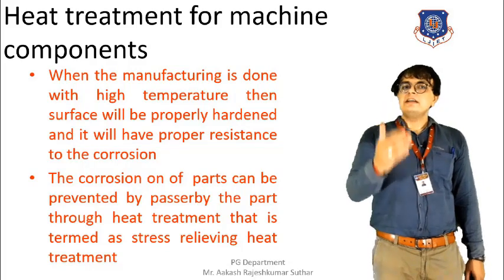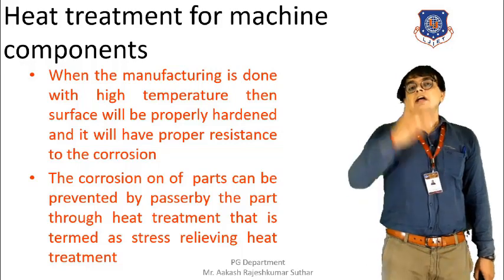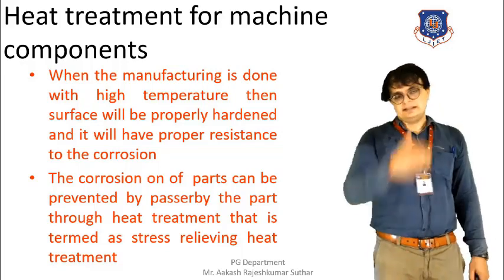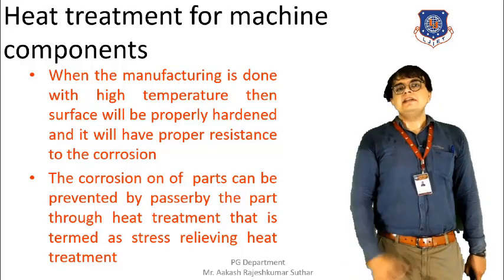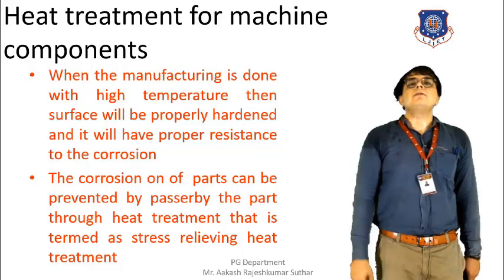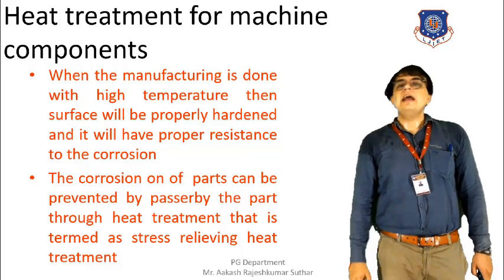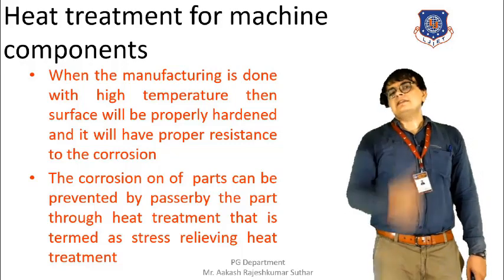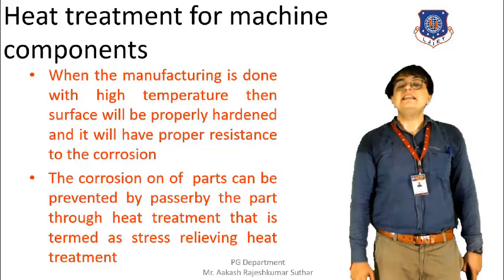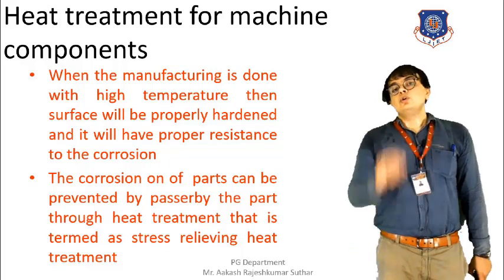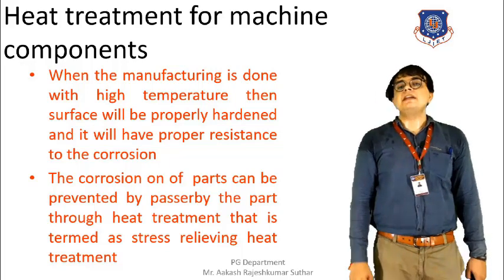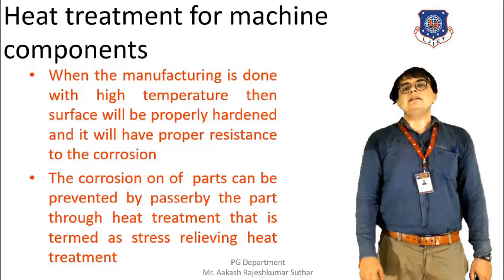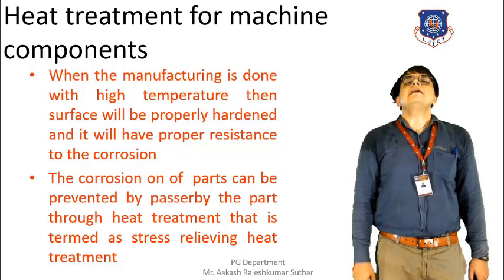By heating it above the critical temperature by 30 to 70 degrees Celsius, we are reheating it, and by doing so, each and every part will be properly hardened. Once the hardening of the material takes place, the corrosion resistance capacity of the material will be raised, and as a result, we will get a metal that has high corrosion resistance.